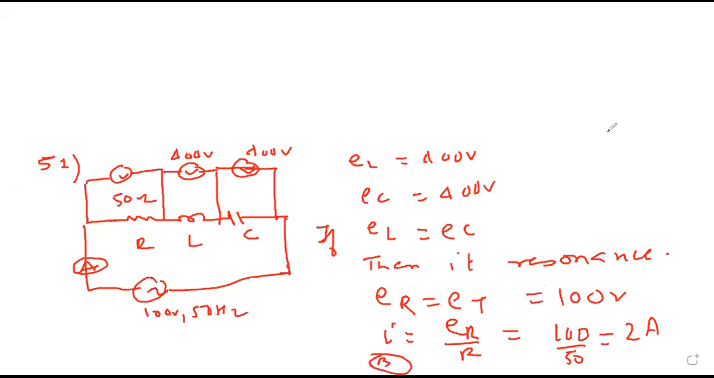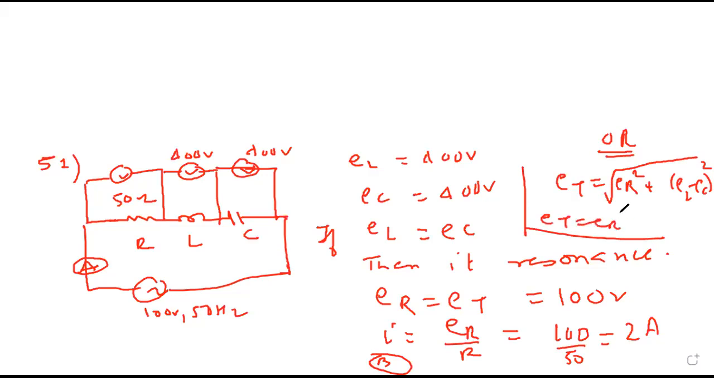In case this doesn't click, we know the total voltage is ER square plus EL minus EC the whole square in an AC circuit. That is the same as ER square plus 400 minus 400 the whole square. And 400 minus 400 will be 0 only. So I will get ET equals ER. Now same as the previous one. ET is the same as ER, which is 100. The current formula is voltage across resistance divided by the value of resistance.